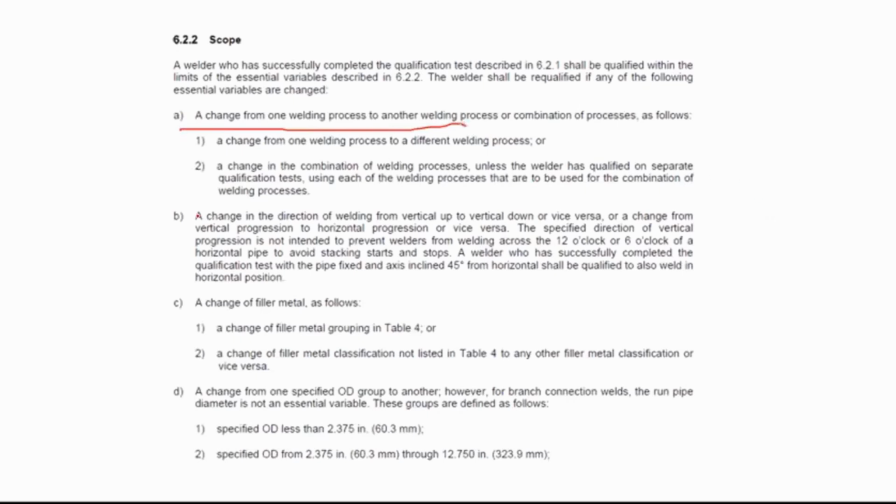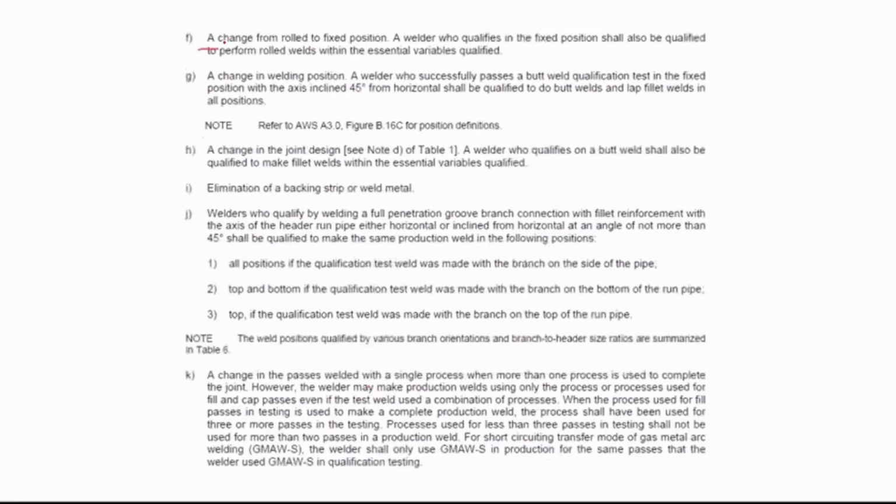a change in the direction of welding from vertical up to vertical down or vice versa, change of filler metal, a change from one specified OD group to another, a change from rolled to fixed position, a change in welding position, change in the joint design, elimination of a backing strip or weld metal, welders who qualify by welding a full penetration groove branch connection with a fillet reinforcement, and a change in the passes with a single process when more than one process is used to complete the joint.